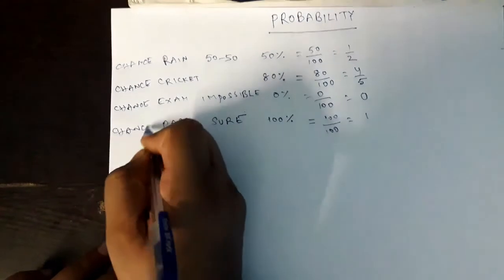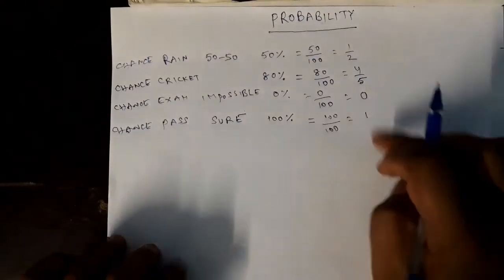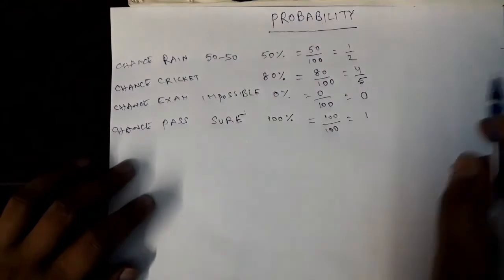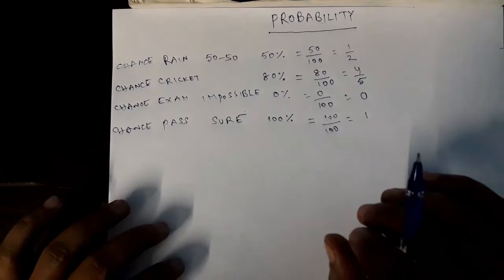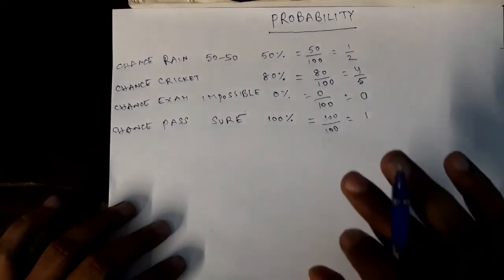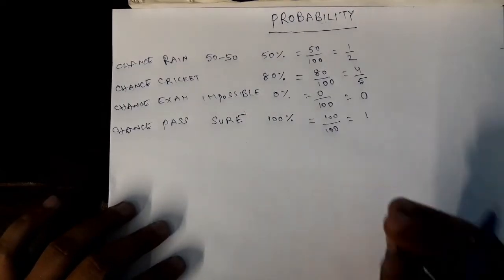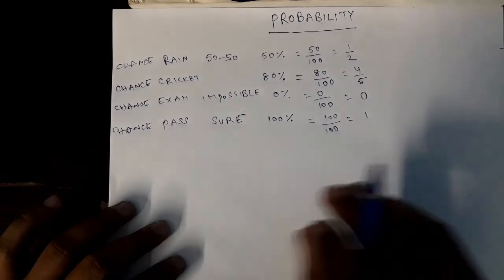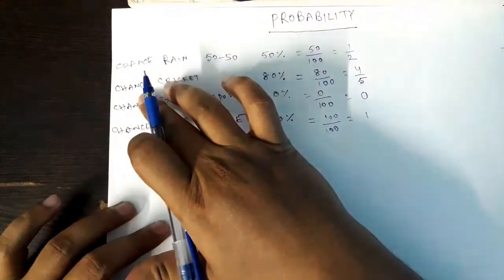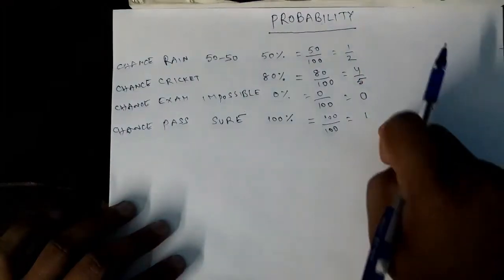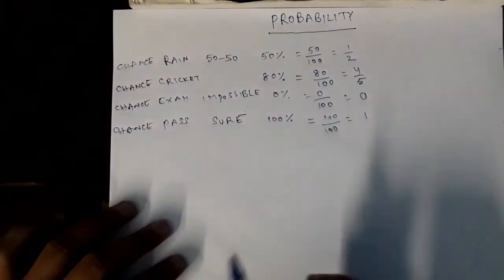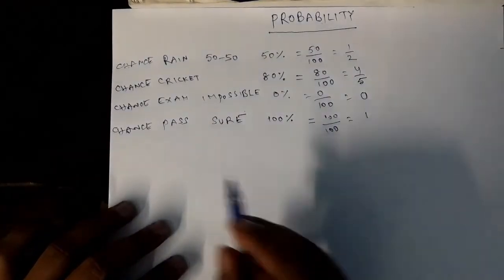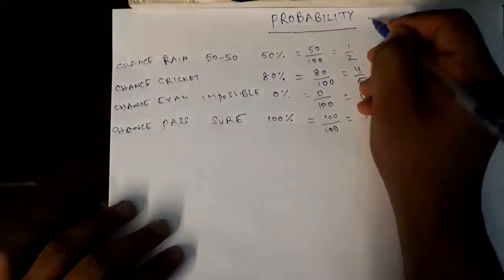The chance of passing the exam is of course here 0, here 100. 0%, 100%, right? In all these cases, what we were trying to do was write the chance of getting something in the form of a number, right? In the form of a number. This chance is nothing but probability. Yes, probability is nothing but chance.